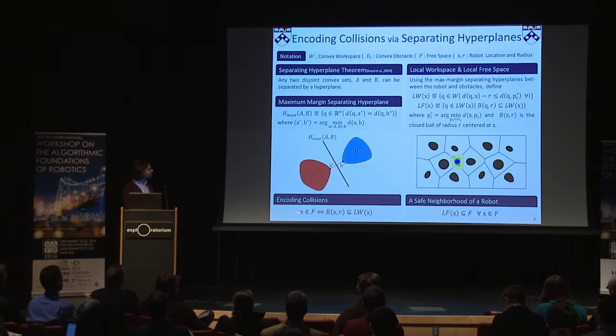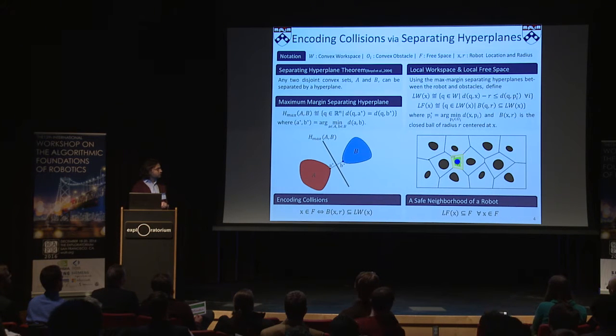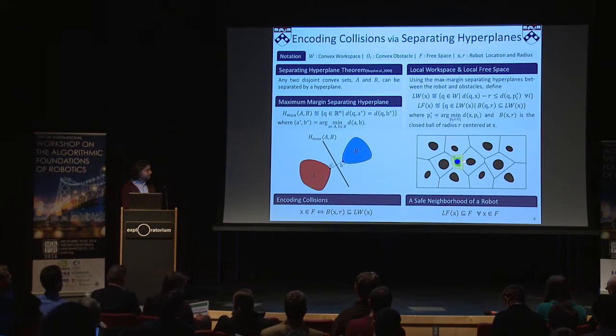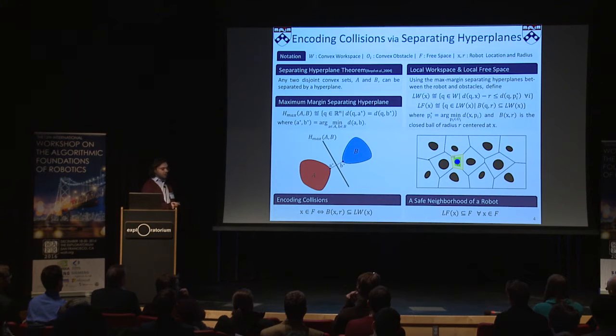One can easily convince yourself that a robot configuration is free of collision if the robot body is included in the robot's local workspace. From this, it is straightforward to conclude that the local free space, this green polygon, is a convex collision-free neighborhood of the robot.